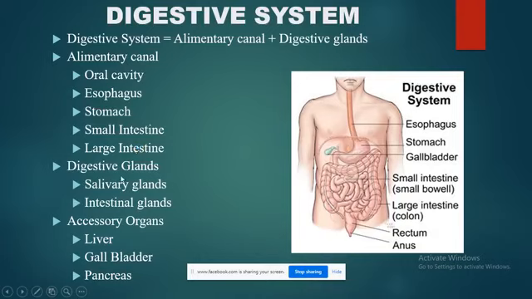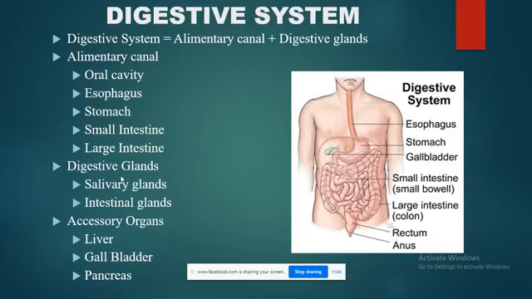Then we have digestive glands. When we talk about digestive glands, they are the salivary glands and the intestinal glands. Digestive glands play a very important role in the process of digestion, because digestion is something where both mechanical as well as chemical actions are required in order to break down the food into very small components, and those components are absorbed by our body.